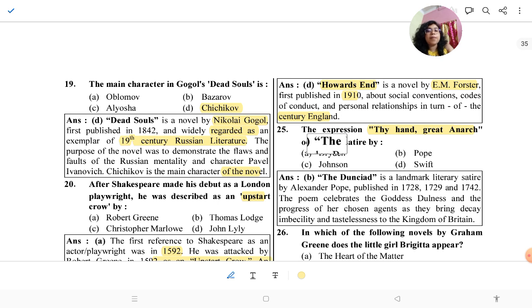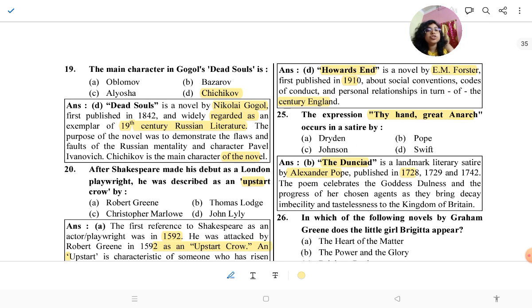The Dunciad is a landmark literary satire by Alexander Pope, published in 1728, 1729 and 1743. The poem celebrates the goddess Dulness and the progress of her chosen agents as they bring decay, imbecility and tastelessness to the kingdom of Britain. So "Thy hand, great Anarch" is quoted from the Dunciad by Alexander Pope. So this is the last question.